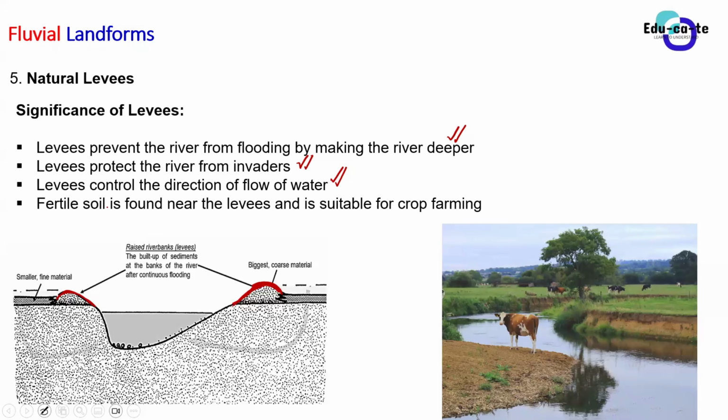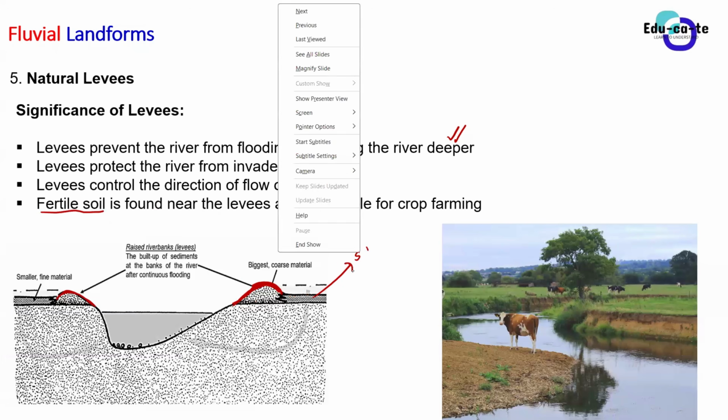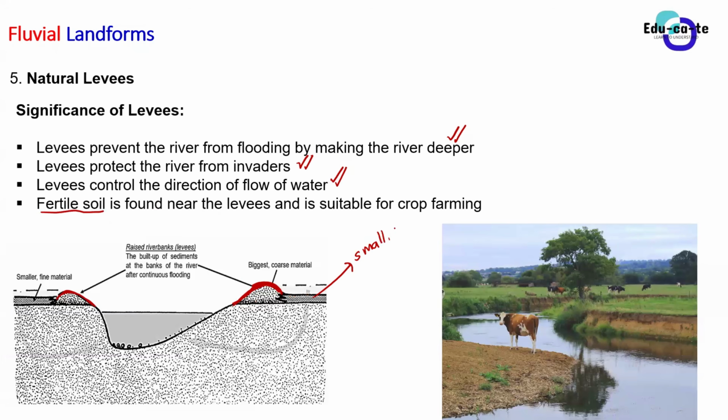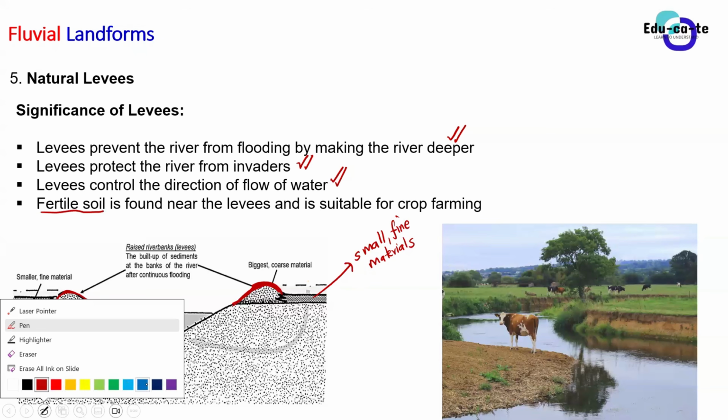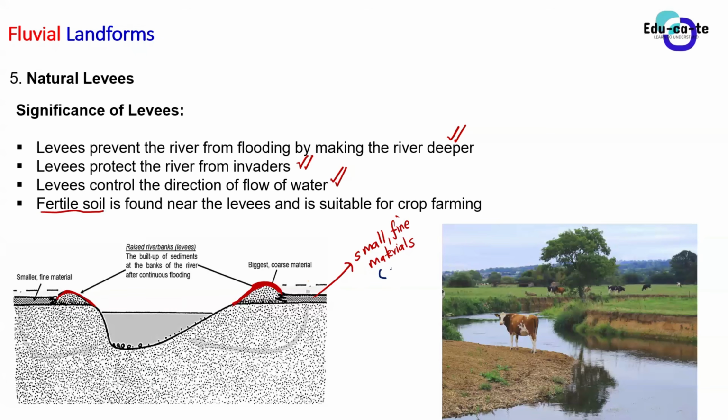Okay, so there is also fertile soil found near the levees. Remember, guys, that the levees are actually depositing the soil particles away from the river, right? The smaller and finer materials are found here. So this is small, fine material. These small, fine materials are found far away from the river. And if we have soil particles there, it is actually fertile soil. So the soil is what is fertile.